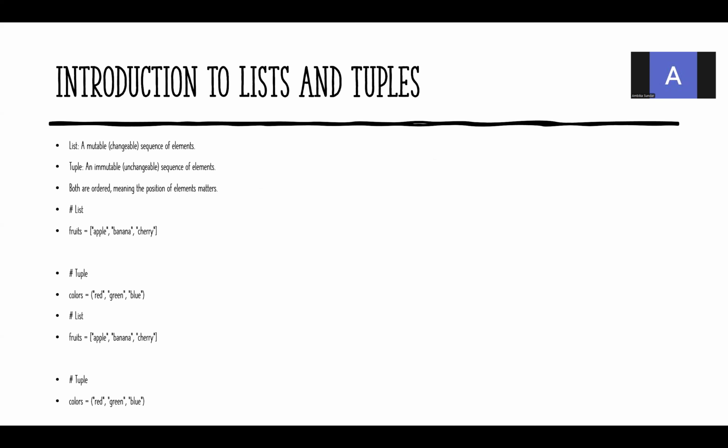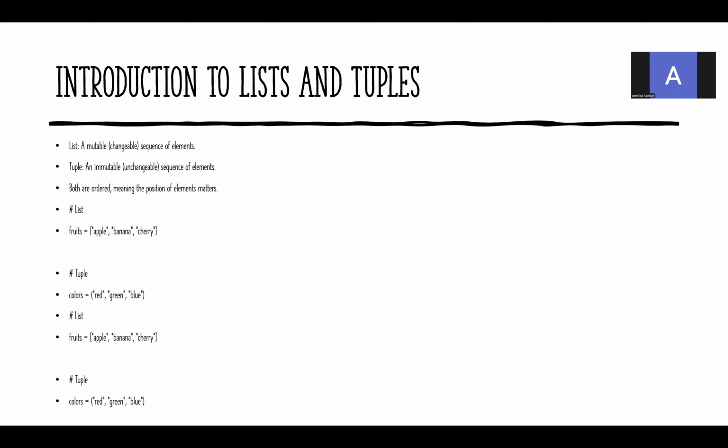Tuple is an immutable sequence of elements. In the tuple also, you are going to have the sequence of elements inside the curve bracket, whereas in the list, you are going to store the elements in the square bracket. So you cannot change the elements of the tuple, whereas you can change the elements of the list.